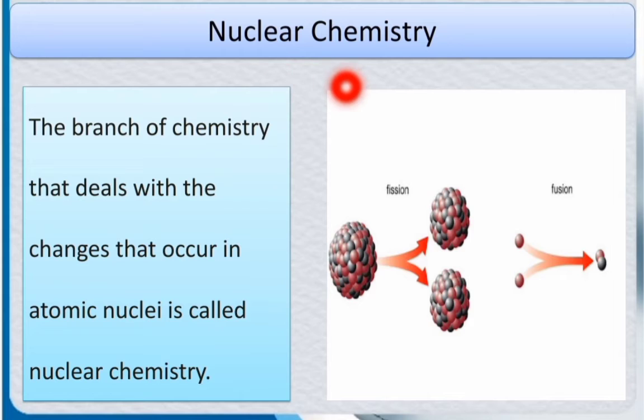Next is nuclear chemistry. Nuclear chemistry is the branch of chemistry that deals with the changes that occur in atomic nuclei. As you can see, the fusion and fission.